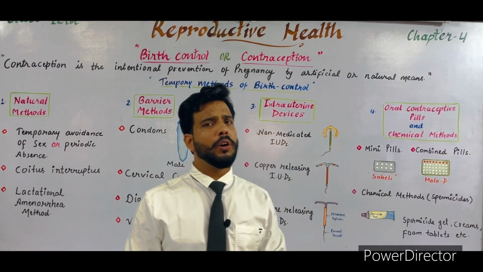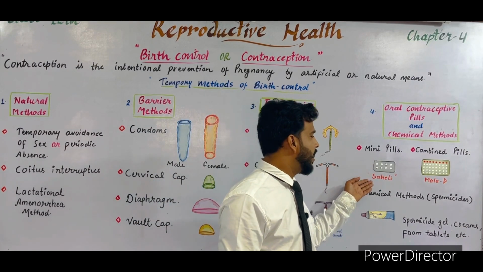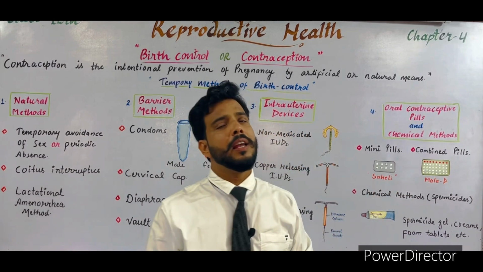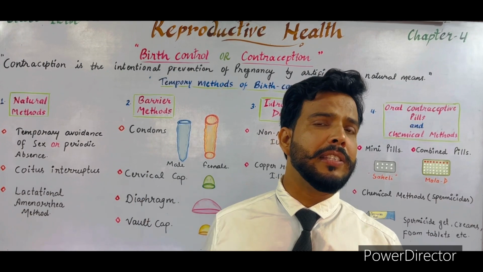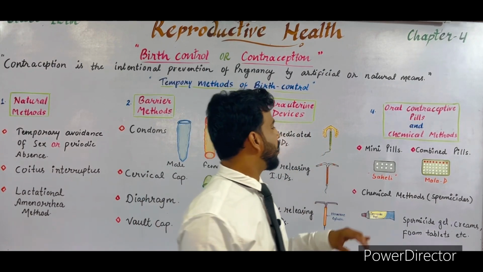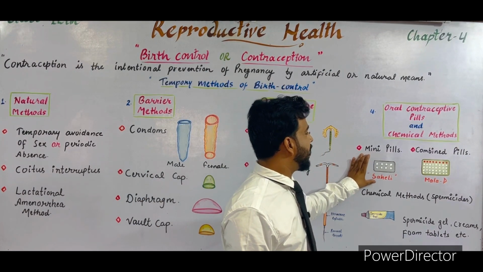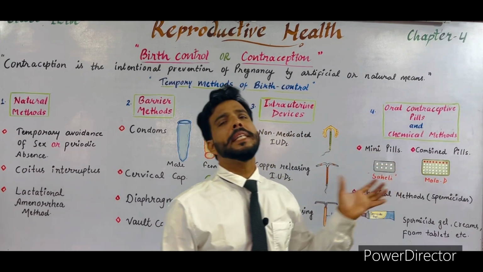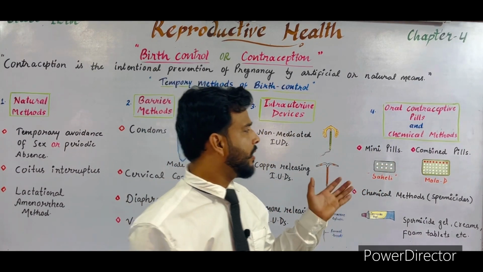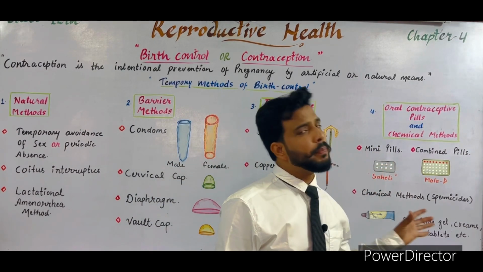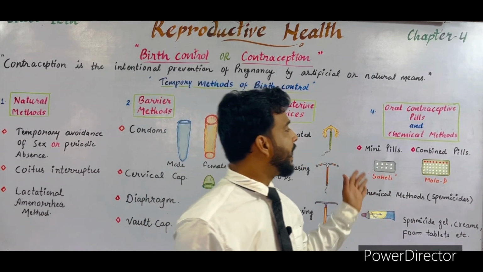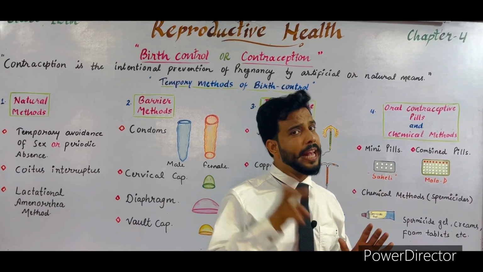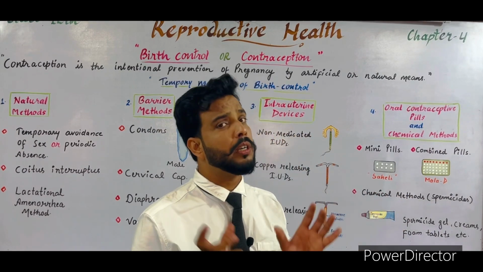An example of mini pills is Saheli, a contraceptive pill developed in Lucknow at CDRI, the Central Drug Research Institute. The basic difference between the mini pills and the combined pills is that a mini pill consists of only progesterone hormone, while the combined pills consist of estrogen as well as progesterone, so they are called combined pills.